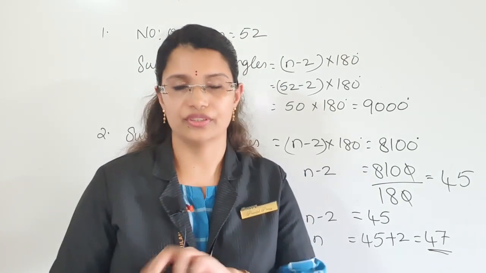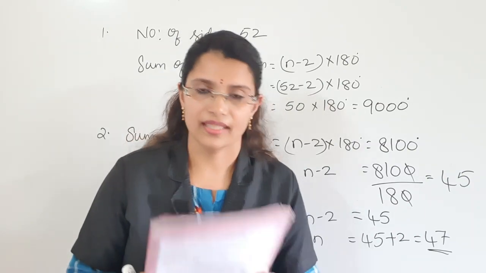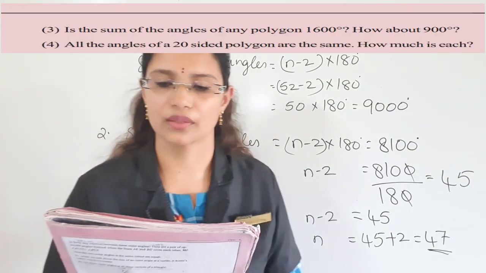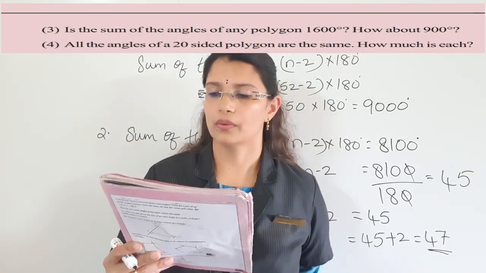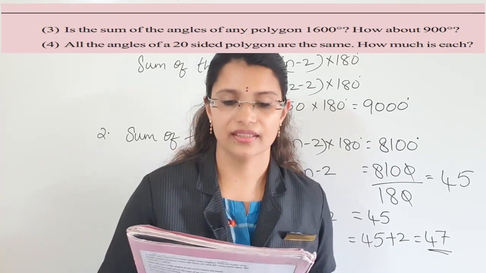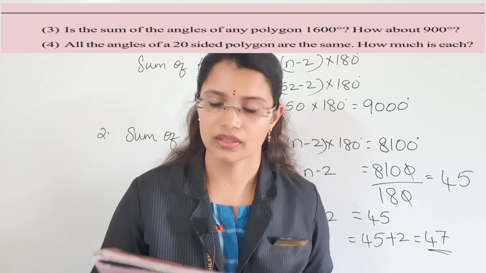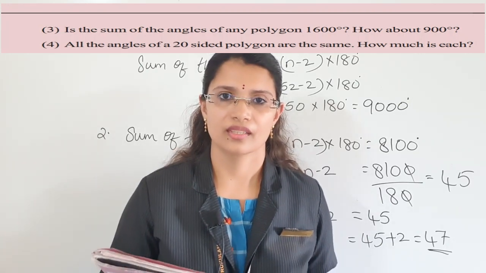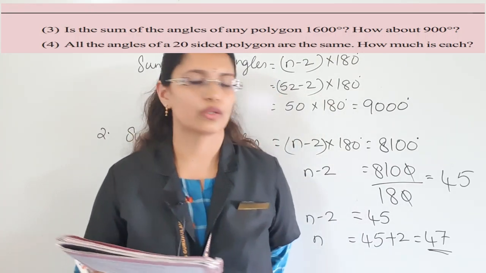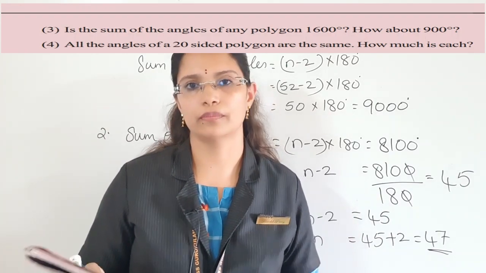Third and fourth questions, you do it as homework, but I will explain now. Is the sum of the angles of any polygon 1600? How about 900? So children, here the sum of angles is given as 1600. They are asking, is this the sum of the angles of a polygon? So how to find out? I have explained that it is a multiple of 180, right?